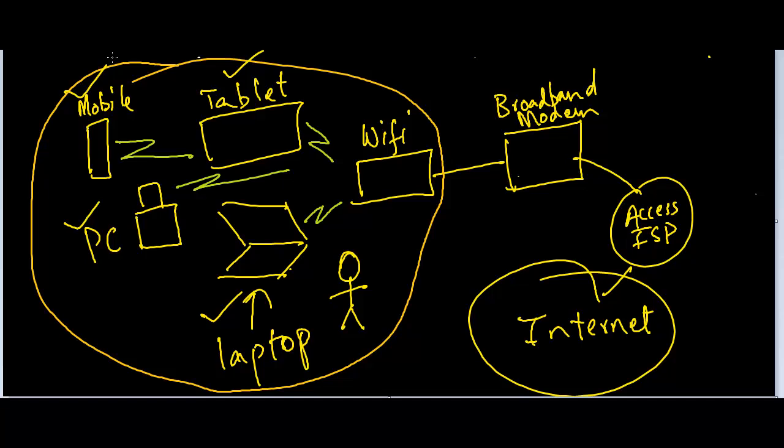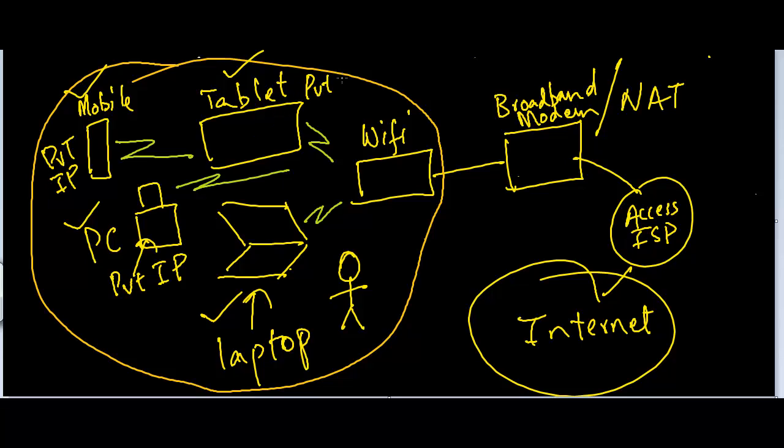So in this situation, our broadband modem behaves as a NAT device, and instead of using public IPs, we are using private IPs for each of these devices.